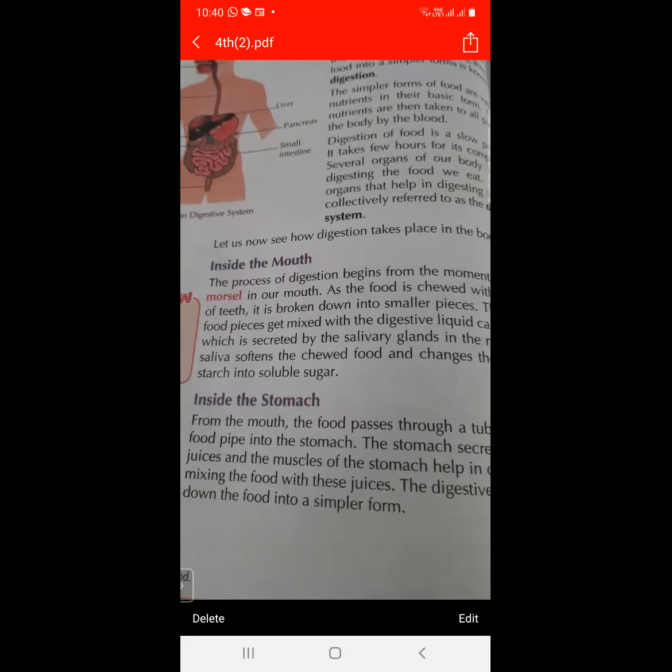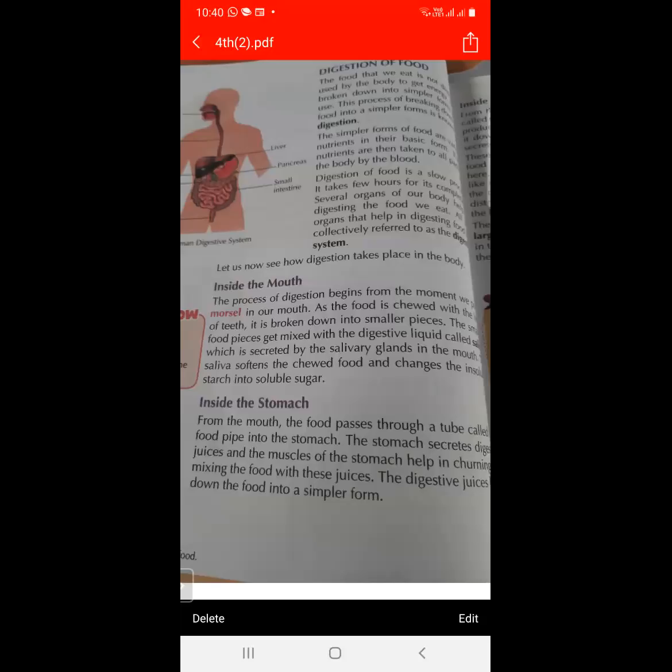As we know, we eat through the mouth, and when we eat any substance, it goes into the mouth. In the mouth, teeth are present, and food is chewed with the help of teeth.